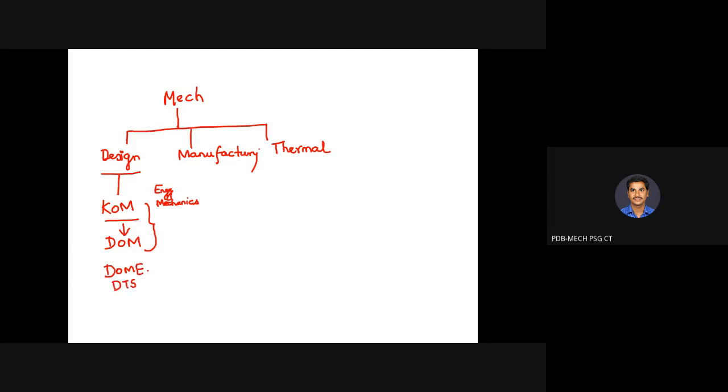So these are all main courses you will be studying. Understanding KOM and DOM will definitely be helpful for better understanding of the subsequent courses like design of machine elements and design of transmission systems. We are not going to bother about the manufacturing and thermal domain. A lot of papers will be coming under the thermal and manufacturing domain.